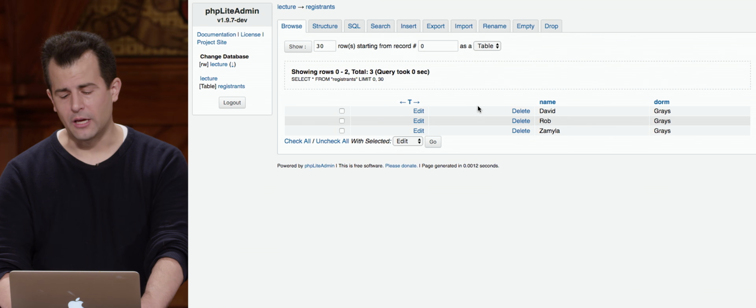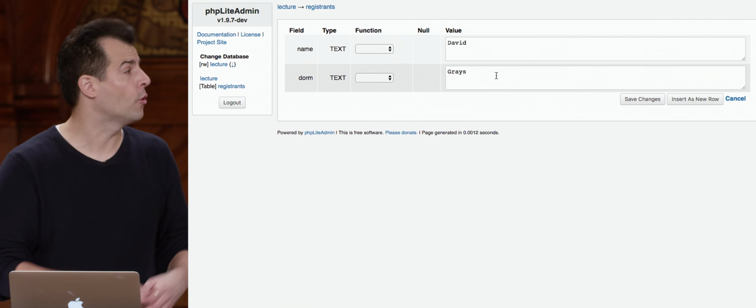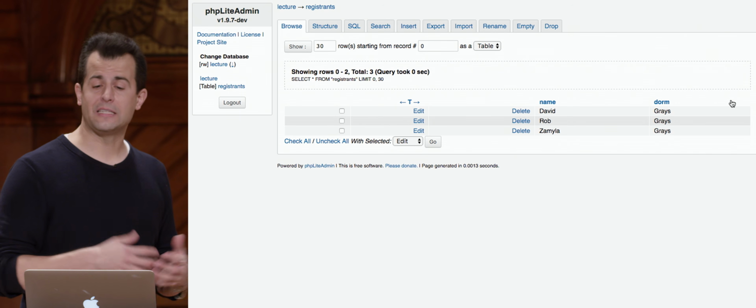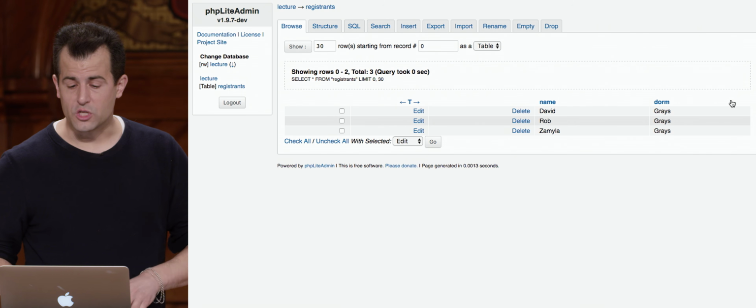So I could fix this manually if I really wanted to without executing another SQL query. But this is just meant to be a user-friendly way of quickly and dirtily editing or creating some data. Really, we're going to start using those SQL commands only.